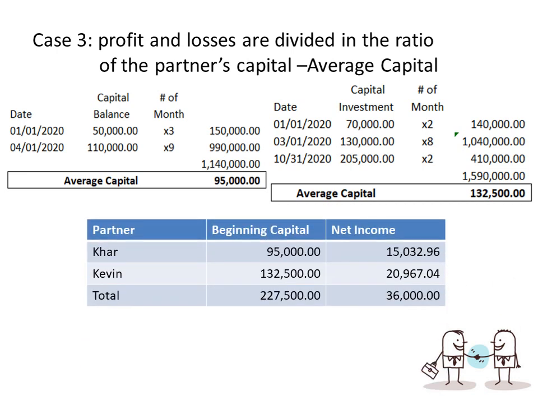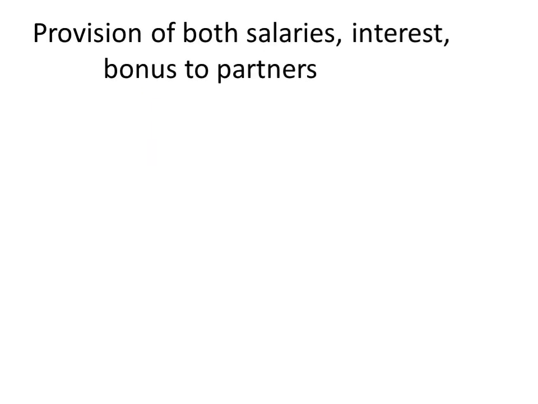Okay? So let's compute. So 36,000 divided to 227,500 times 95,000. That's 15,032.96. 36,000 divided by 227,500 times 132,500. Then that's 20,967.04. Okay? So take note, provision of both salaries, interest, and bonus to partners.